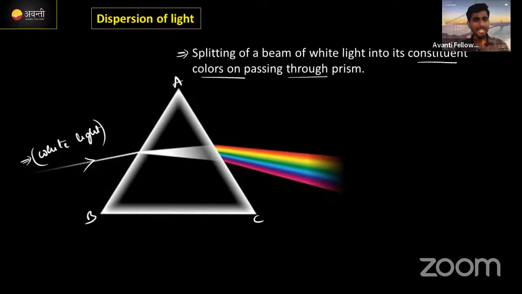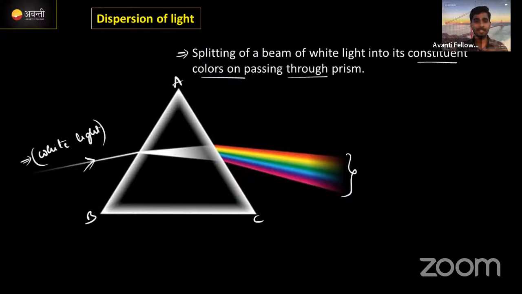When I'm incident on this prism, on the opposite side the emergent ray should be white light, correct? But instead of white light, here I'm getting 7 colors. Some colors I'm getting here, right? Means the white light had 7 colors inside it. White light consisting of 7 colors, and who split those 7 colors?